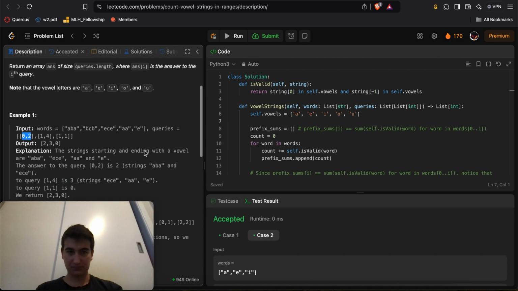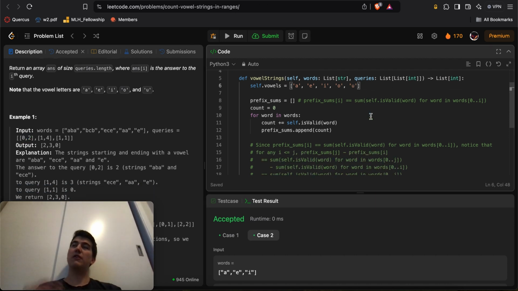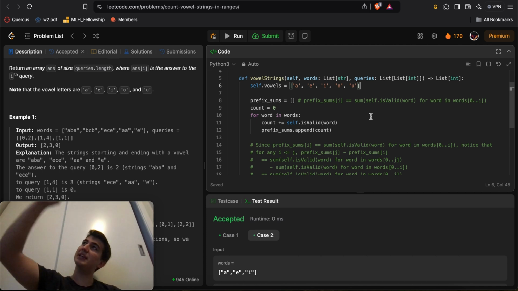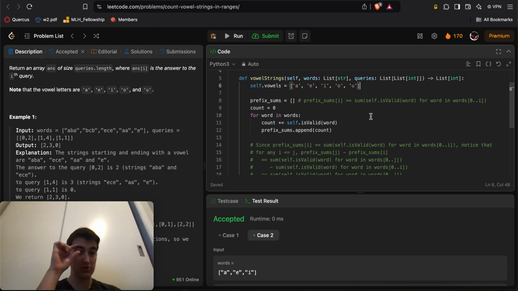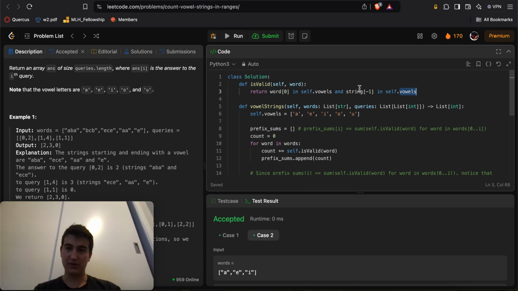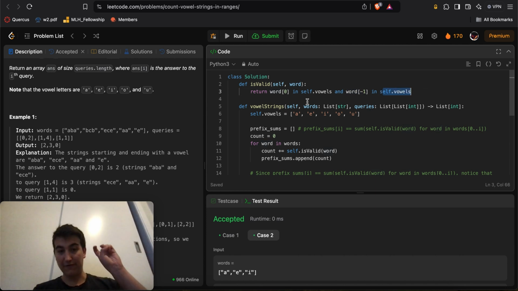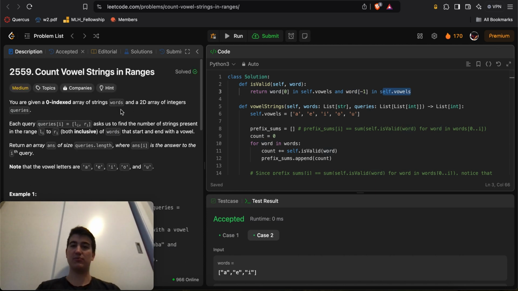And so essentially what I did is, let's keep track of prefix sums: from index 0 up to index I, how many words have a string that starts with a vowel and ends with a vowel. So I have an is valid function that takes in a string, or I should really make this take in a word, so maybe I change this to word and change this to word here. Given a word, get its first character, and if it's in self.vowels and its last character is in self.vowels, then it's a valid word, i.e. it starts with and ends with a vowel.